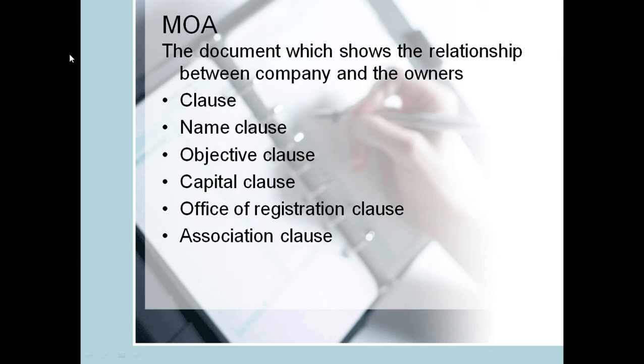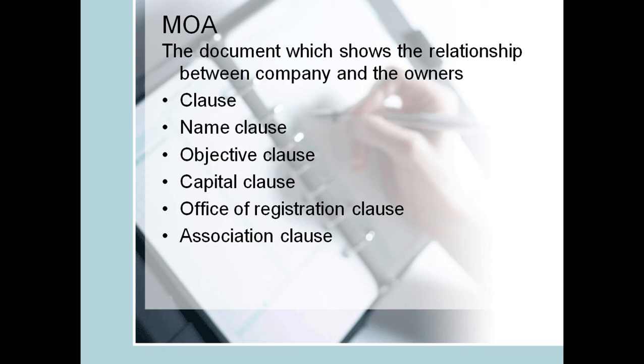So first we start with the memorandum of association, the document which shows the relationship between the company and the owners. Now in this document we have different clauses. So the following are the clauses under the memorandum of association. We have name clause, which shows the name of the company. What do you call the company? So the company must have a name, and this name gives it official personalities.